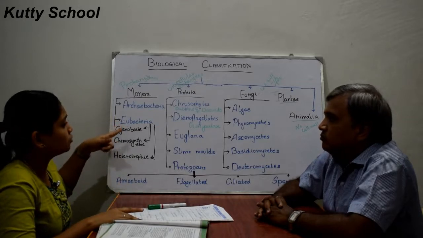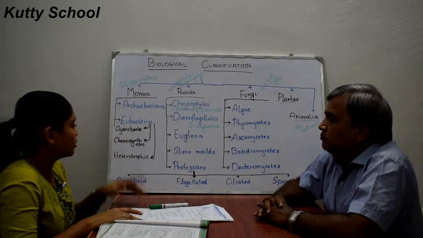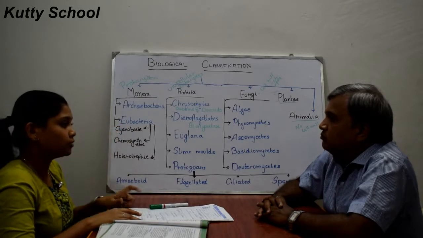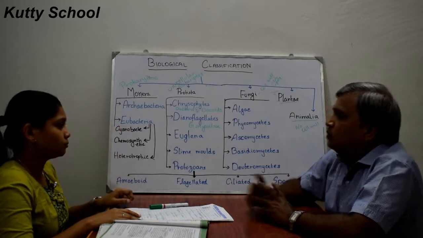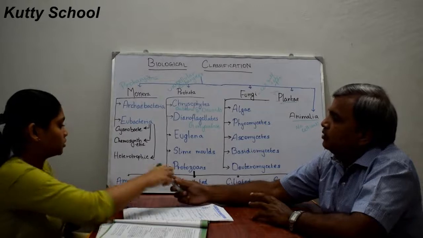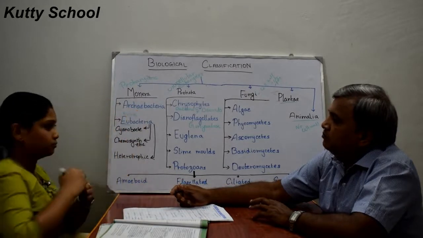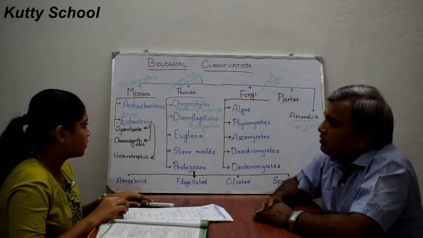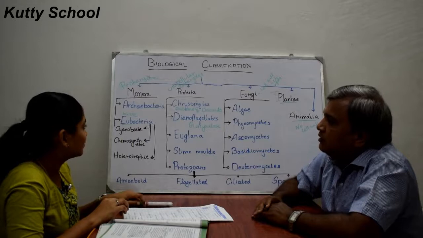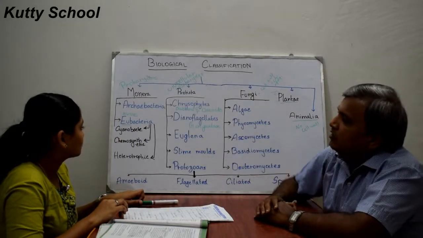Eubacteria is also known as true bacteria. The meaning of Eu is true. So other bacteria are false bacteria, right? Not like that. Then why did they mention true bacteria? Then it should be false bacteria, right?